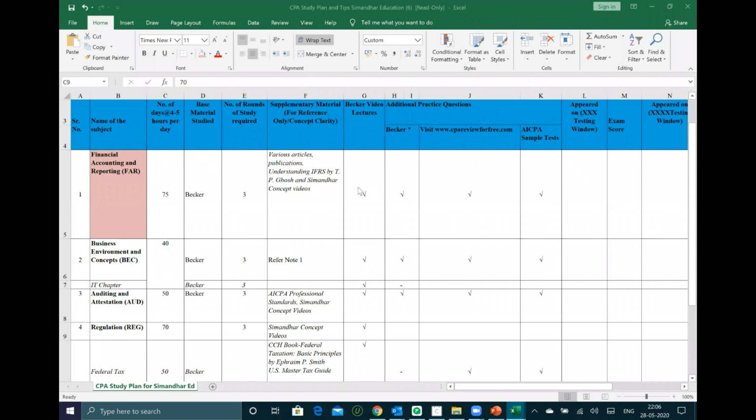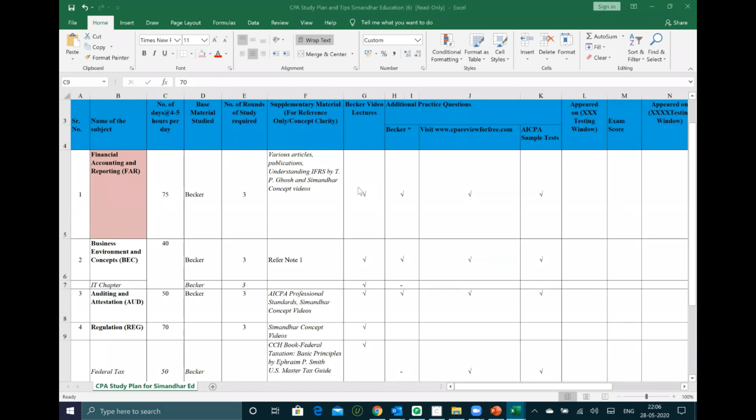And give enough time for simulations. At least 2.5 hours you must have for sims, and 1.5 hours you must complete your MCQs. Carry your NTS, notice to schedule. You will not be allowed in without that hall ticket. Take two to three photocopies of the NTS. Definitely carry your passport, Xerox, and even the original also, because I think you'll need to go in and show it there. So these are some of the things you'll need to be careful about.